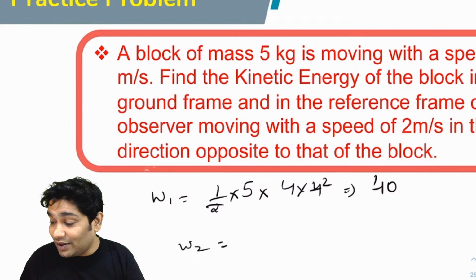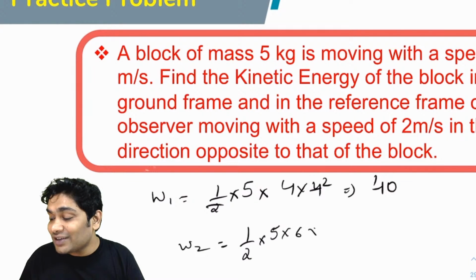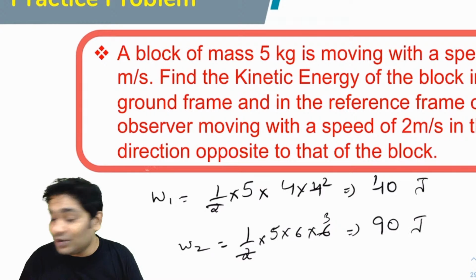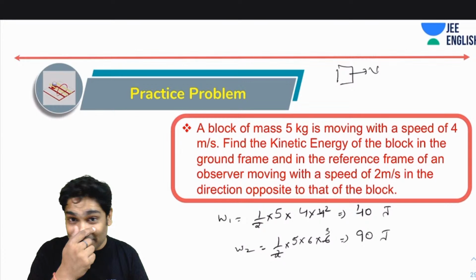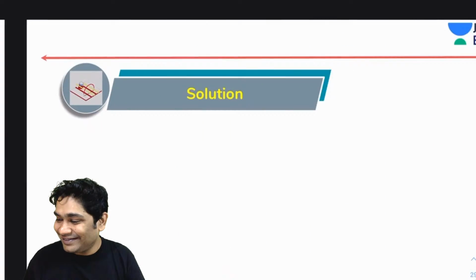The answer would be half into 5 into 6 into 6. So that will be 30 into 3, that is 90. Let's add the units, joules. No problem, Pavan. But be careful. It's okay. You take your time, but give the correct answer.